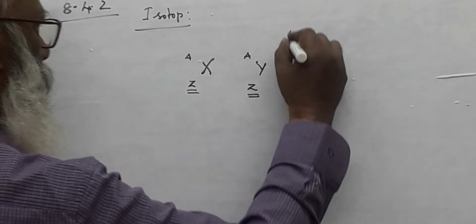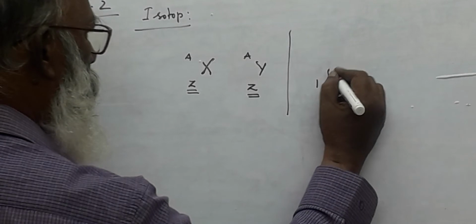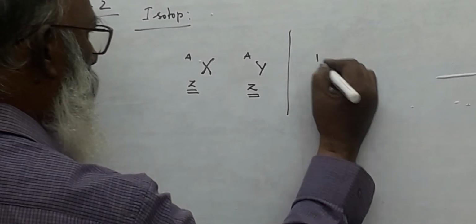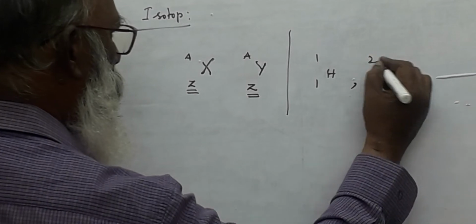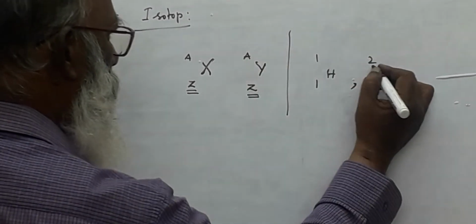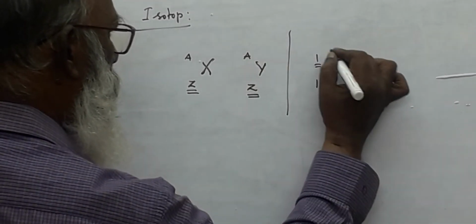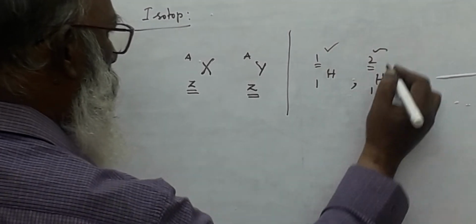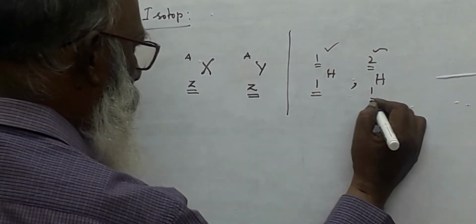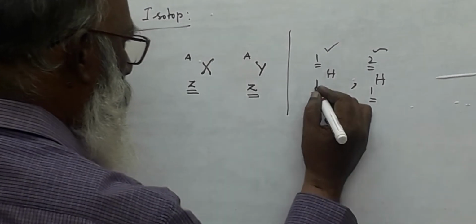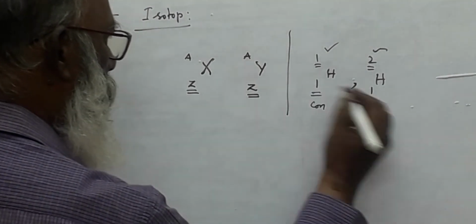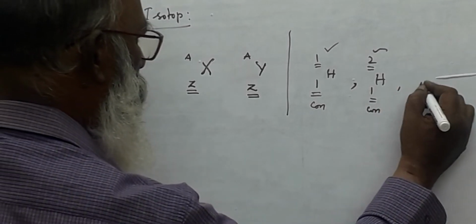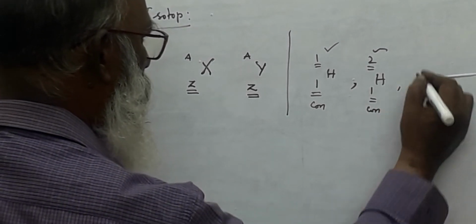For example, 1H1, comma, 1H2. Here mass number is differed, but Z is a constant. That is 1 proton and 1 proton. There is no change in the proton. Likewise, you have to put 1H3.